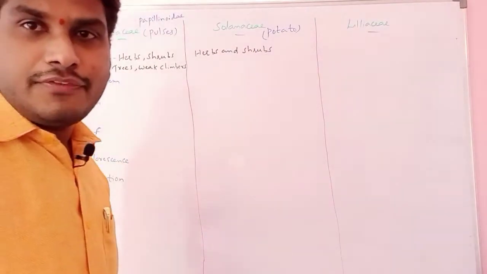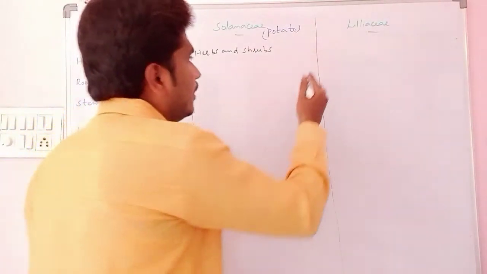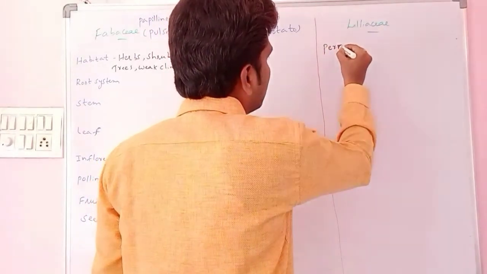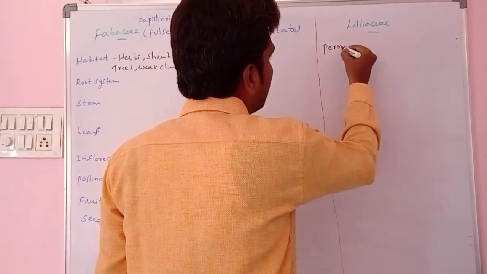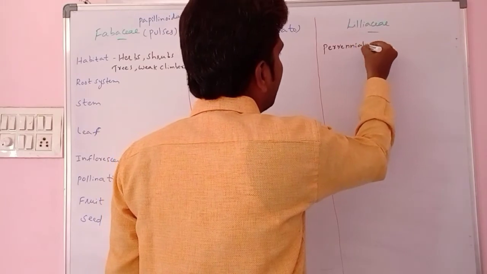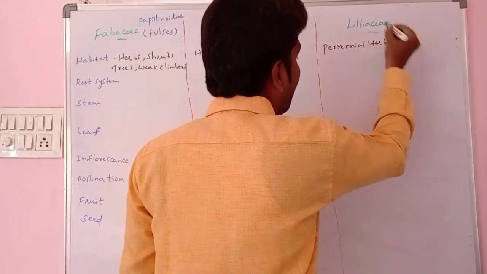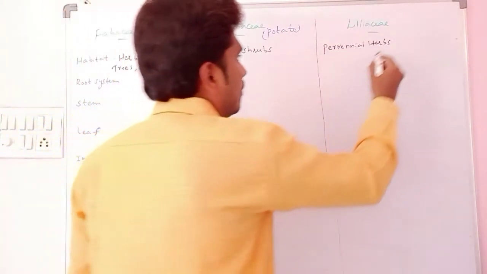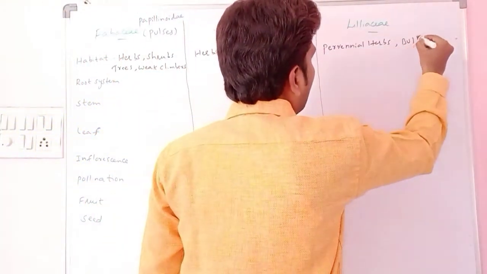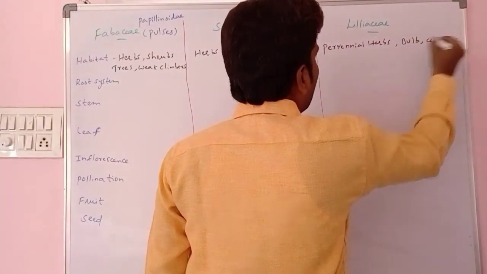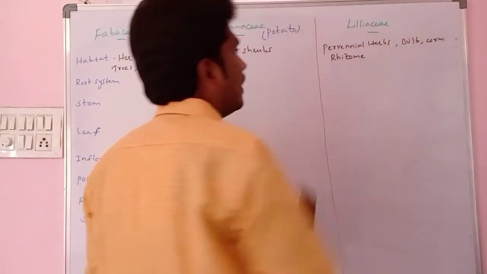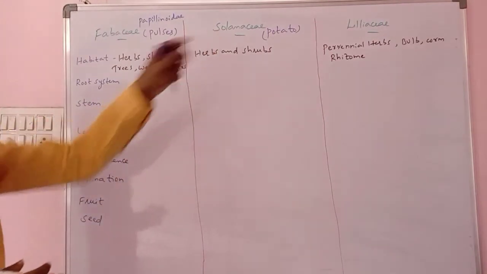Then Liliaceae consists of perennial herbs. Apart from the perennial herbs, what does Liliaceae mainly consist of? Bulb, corm, rhizome. They are the habit of the Liliaceae members.